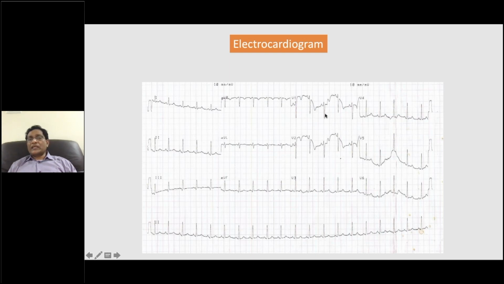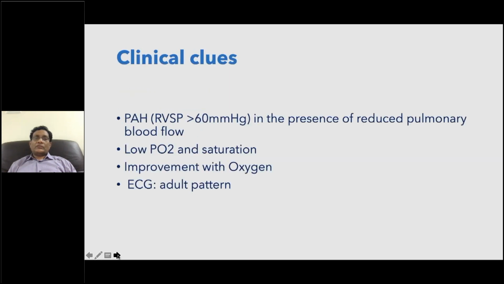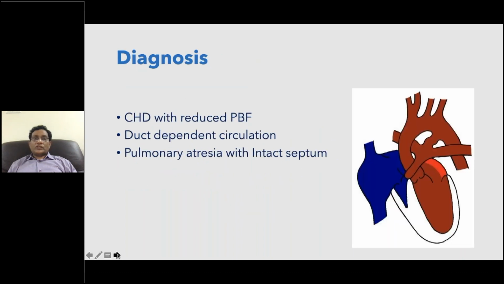There are no R waves here, deep S waves in V1 and tall R waves in V5, V6. It's a left heart dominance. So that means the right heart is hypoplastic. So let us look at the echocardiogram. Here the clues are the RVSP, that is right ventricular systolic pressure, is high, low saturation, ECG adult form, and X-ray is showing oligemia. So we did the echocardiogram.